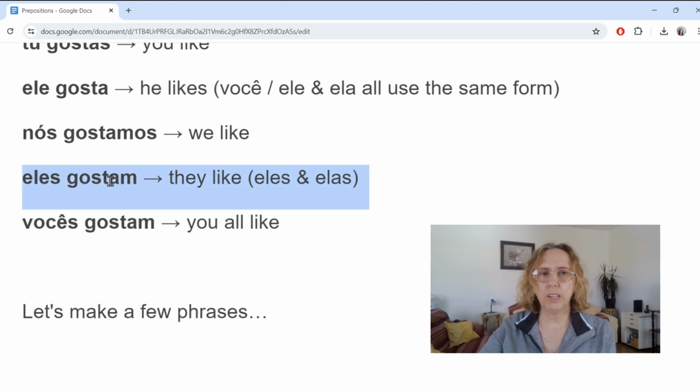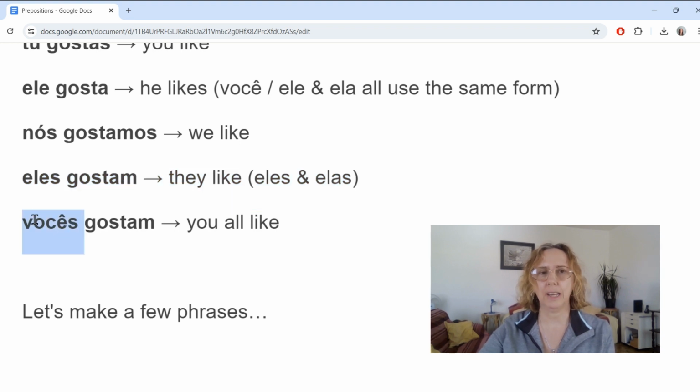eles gostam means they like. This is an important difference here. Eles gostam means they like. Vocês gostam means you all like. So these are slightly different. The você here and the eles, in the plural, it's slightly different. So vocês is like the plural of you. You're saying yous like. It's like you're pluralizing the word you when you're speaking to more people.